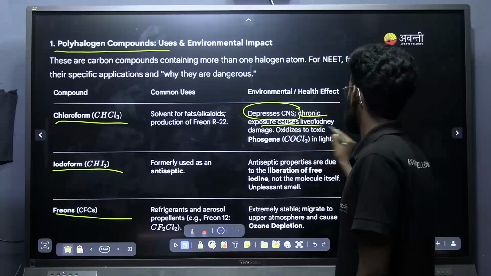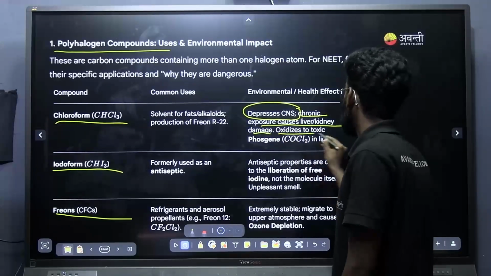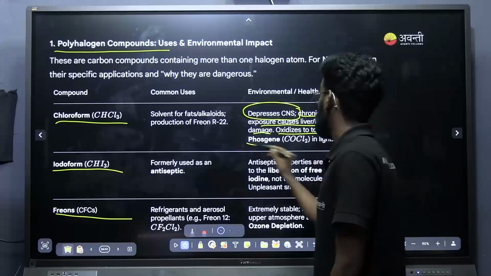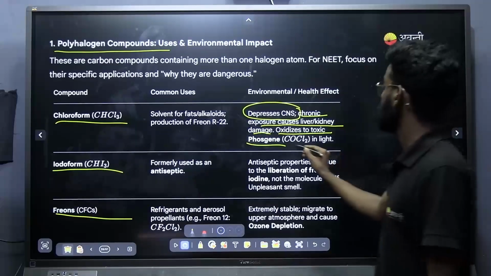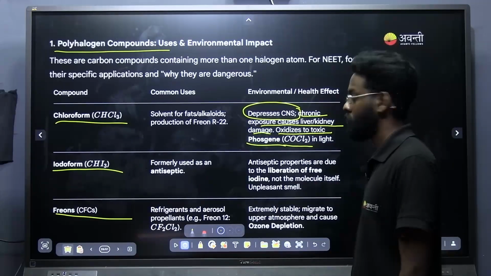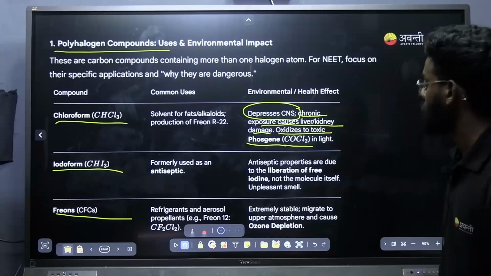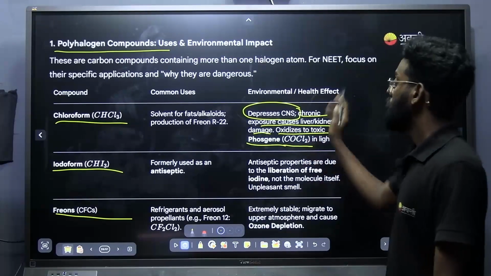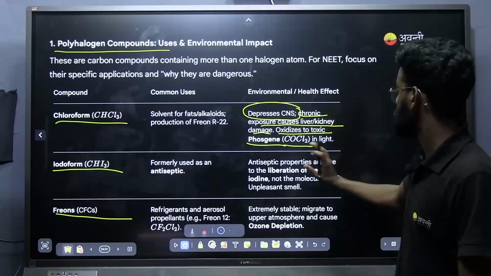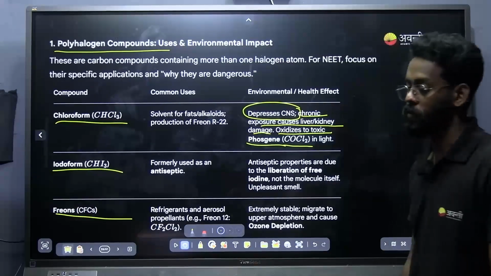Chronic exposure causes liver and kidney damage. Note this point: it oxidizes to toxic phosgene. Phosgene is carbonyl chloride, COCl2. Chloroform on oxidation gives a poisonous gas, COCl2, phosgene.